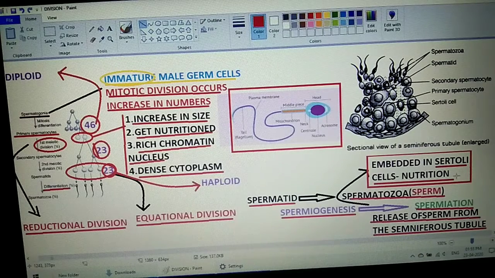Now students, have a look how the spermatogonium over here, one after the other, is getting converted into the spermatozoa, which is a differentiated body called sperm. Fine, students. Now students, we are going to start with the structure of sperm. Let us have a look at this animated video, which is going to help you understand what the structure of sperm looks like.